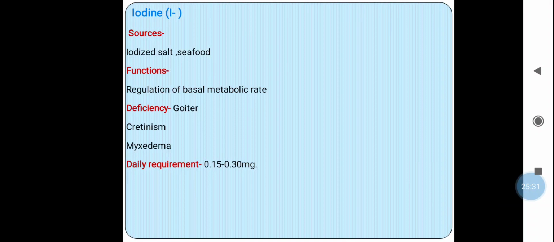Generally, iodine is essential for the synthesis of the thyroxine hormone, which is secreted by the thyroid gland. So due to the deficiency of iodine, there is a deficiency of the thyroxine hormone, which leads to the goiter.